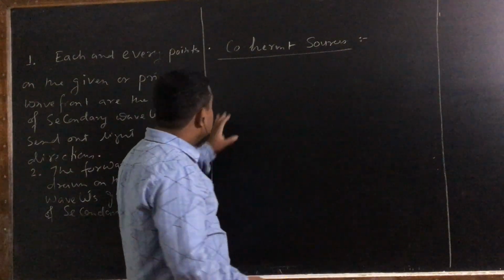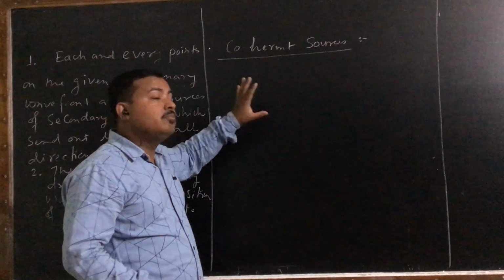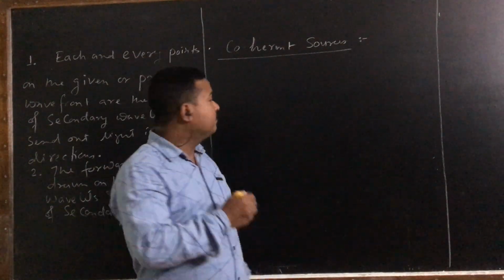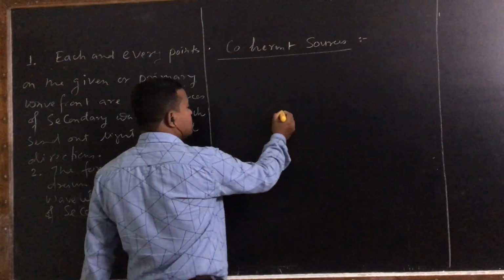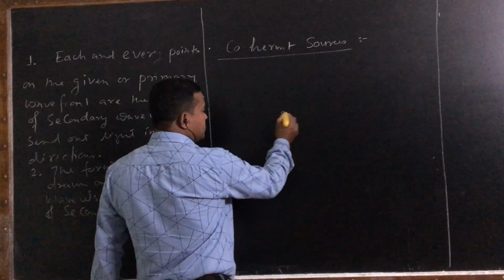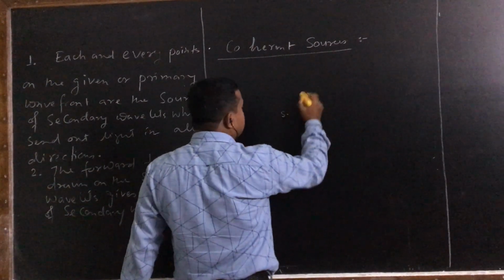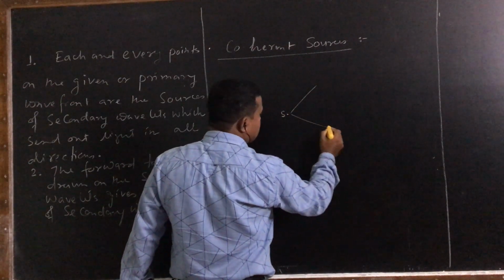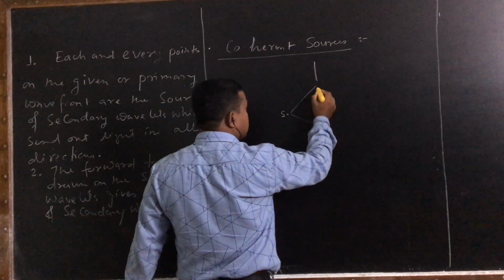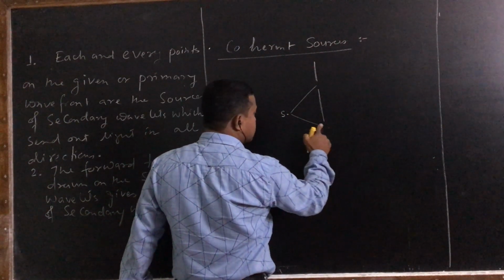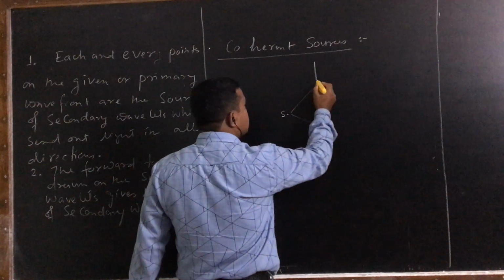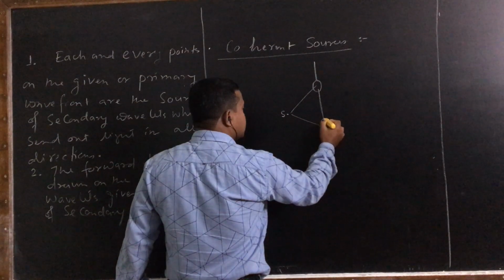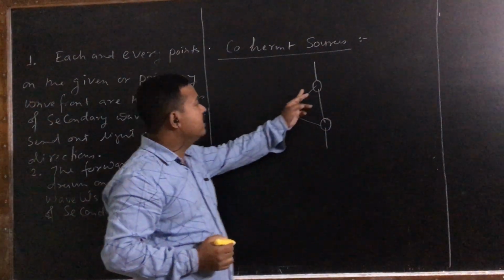And in order to fulfill these conditions, both the sources should be derived from the same source. For example, you see, suppose this is a source. Now, if we derive two sources from this given source, how can we derive? Suppose this region is blocked, and only these two slits are there through which light can pass.